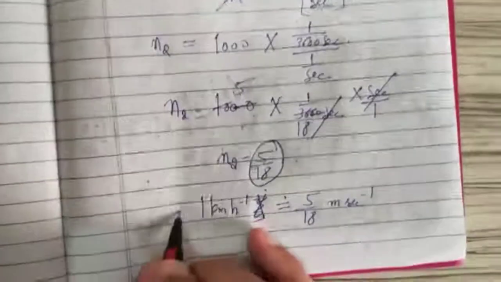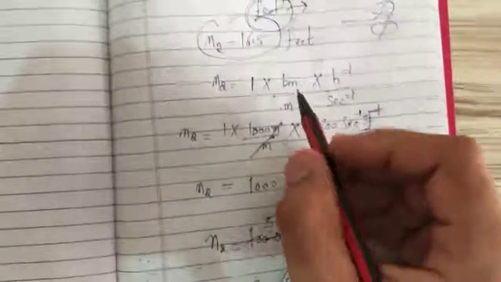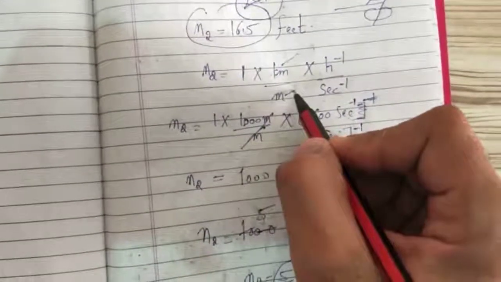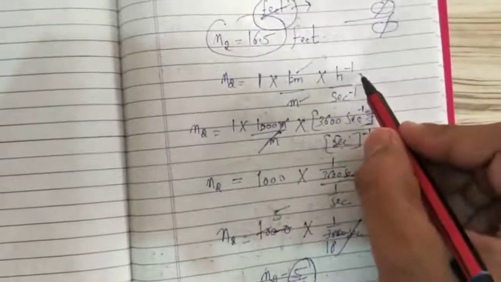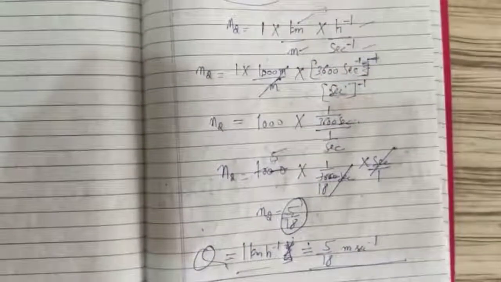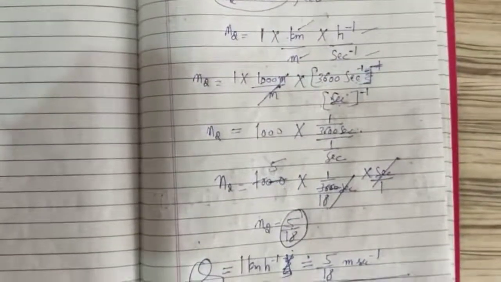So you have converted this. How are you converting this concept? Always remember, the dimension of length will get divided by the dimension of length. Dimension of time will get divided by the dimension of time. So you are converting one form of units to another form of units, means one system of units to another system of units. This is the first application of dimensional formula.